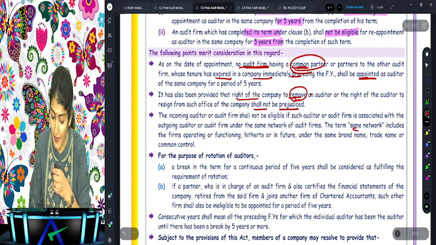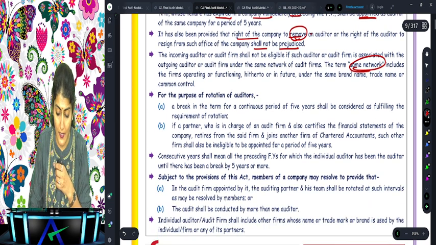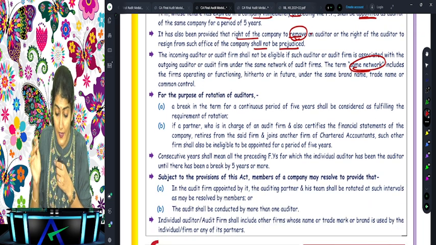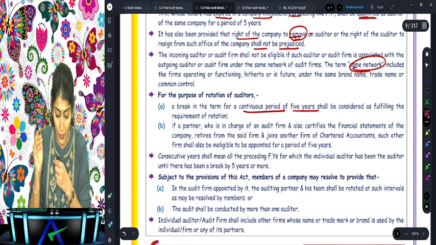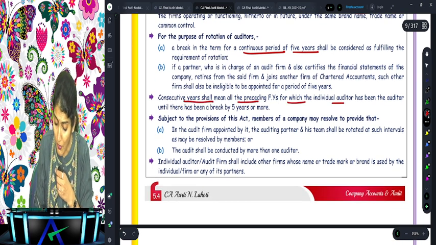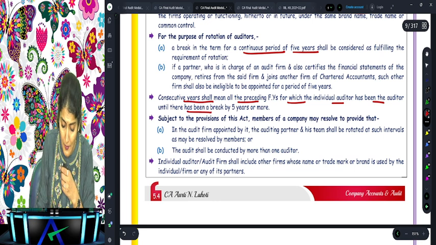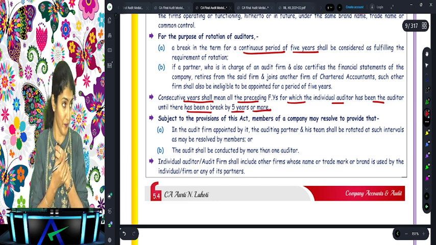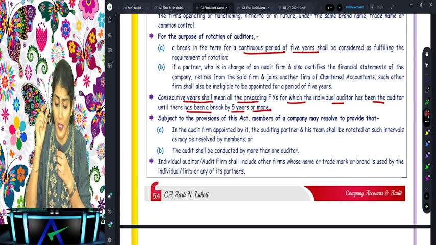Then what does it say? Again, the provisions are applicable to the network also. Then the break in the term has to be a continuous period of 5 years. I already told you that sentence. Consecutive years shall mean all the preceding years until the break is by 5 years or more. So the break has to be of 5 years.